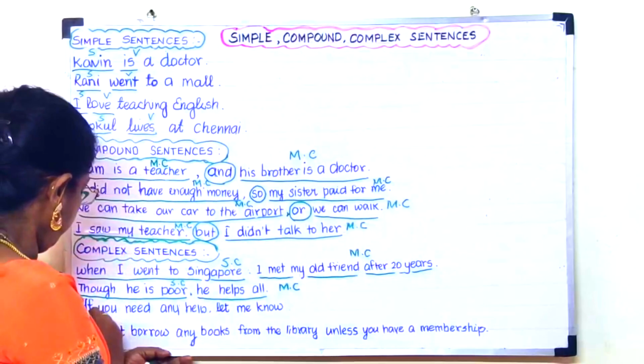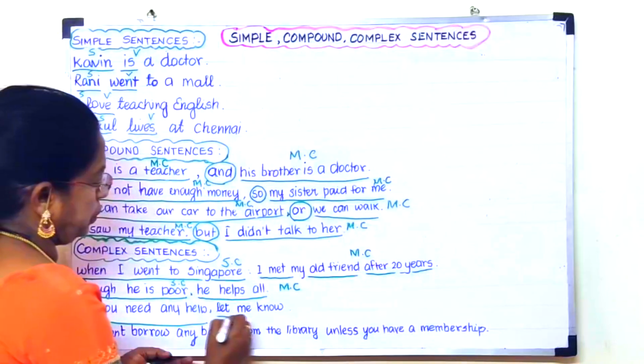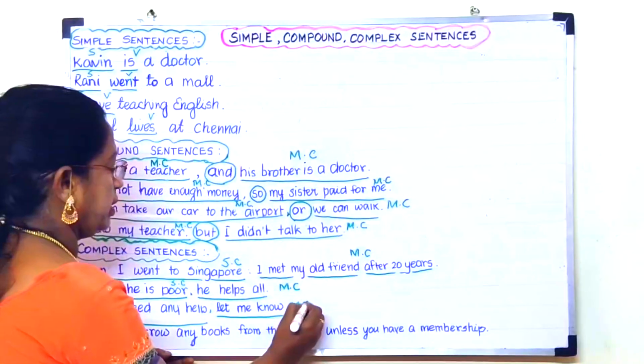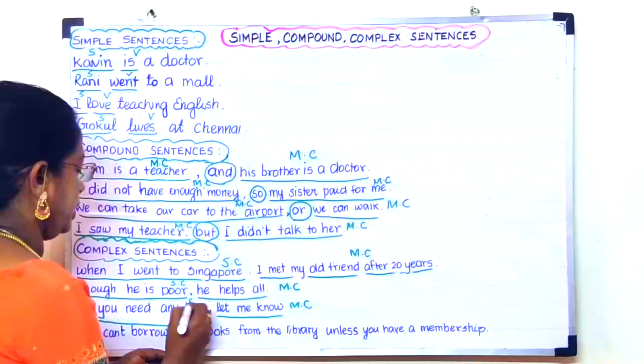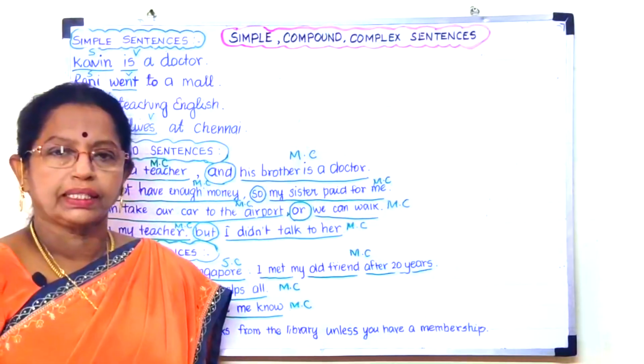And then "If you need any help, let me know." If you need any help, let me know. "Let me know" is a main clause. "If you need any help" is a subordinate clause. So one subordinate clause plus one main clause makes a complex sentence.